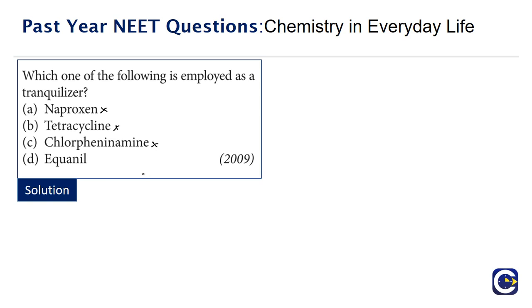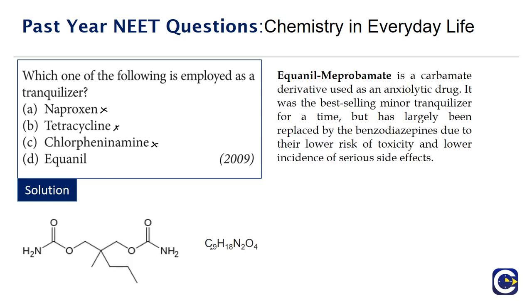The option which is a tranquilizer is Equanil. So Equanil, whose molecular formula is C9H18N2O4, the other name for this is Meprobamate, and it's a carbamate derivative used as an anxiolytic drug.